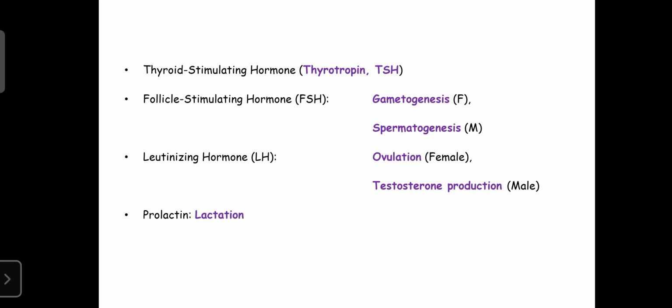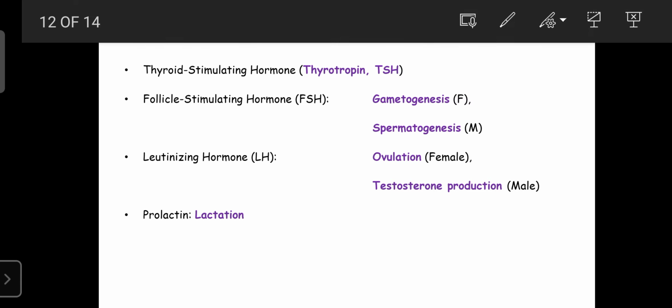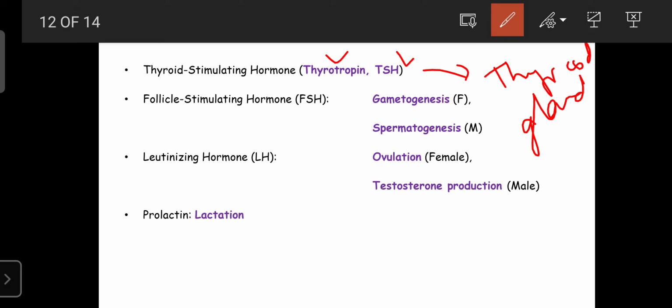They are secreted from the pituitary gland, known as the thyroid stimulating hormone. It is also known as thyrotropin, TSH. TSH is secreted from the thyrotropes of the anterior lobe, so it is a hormone of the anterior pituitary gland. TSH mainly regulates the functions of the thyroid gland. The thyroid gland function mainly depends upon TSH. Without TSH, the thyroid gland cannot secrete the thyroid hormones like T3 and T4.